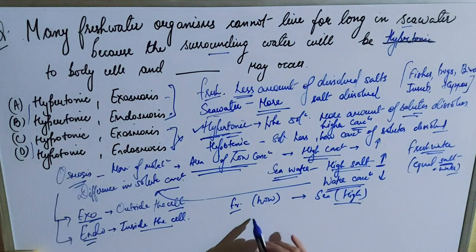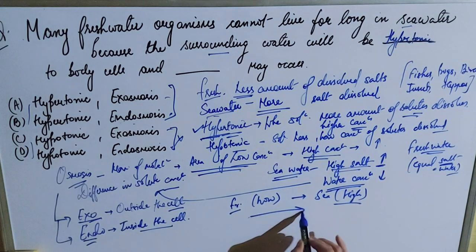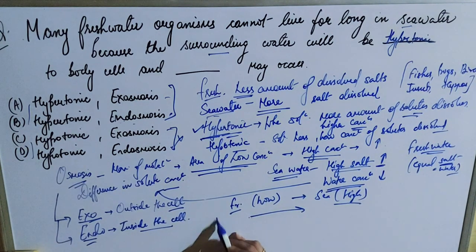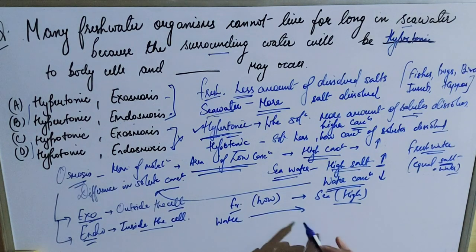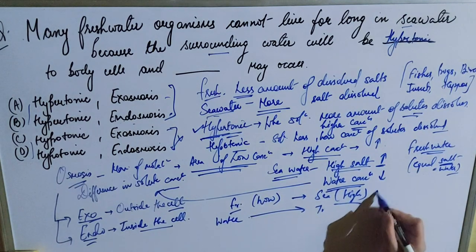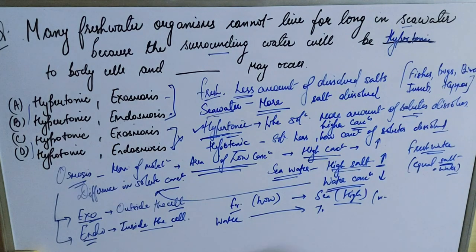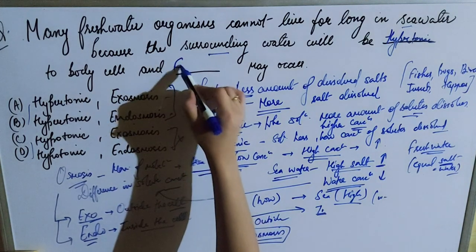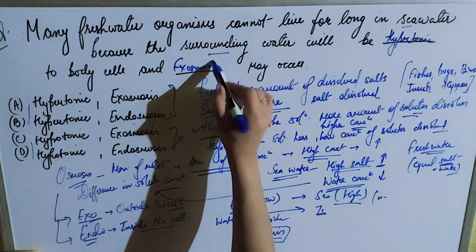Osmosis will take place from the body to the sea, because the water concentration there is low. To maintain the water concentration, water molecules will move from their body outside into the seawater. That is called exosmosis, because water is moving outside their body. So the answer will be exosmosis.